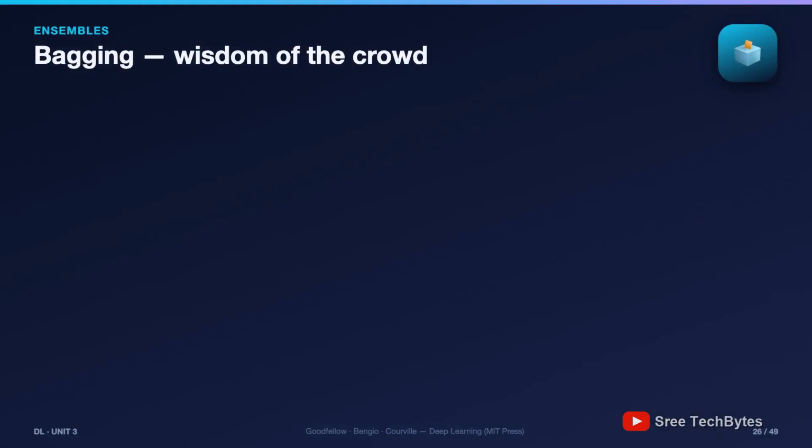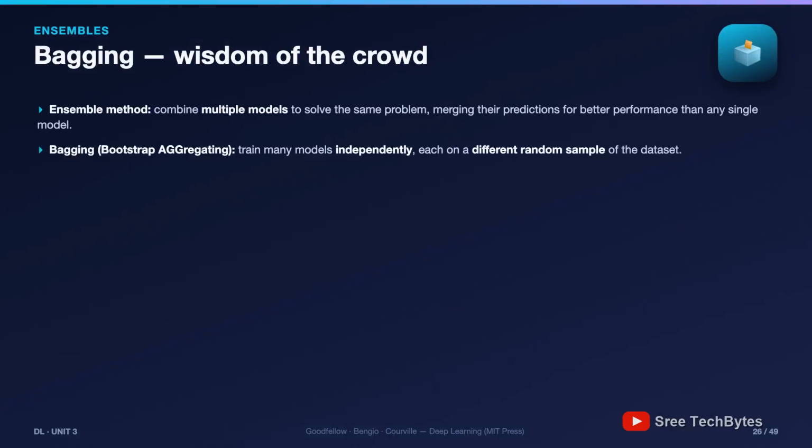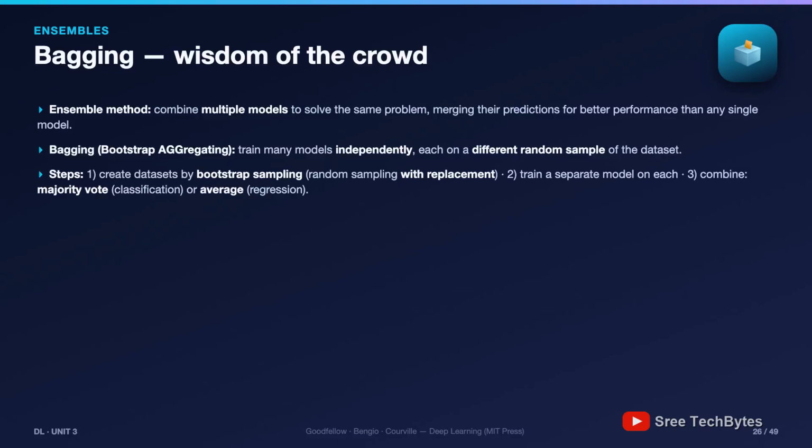Ensemble methods: the wisdom of crowds, engineered. First and most famous, bagging. An ensemble combines multiple models on the same problem, merging their predictions to beat any single model. Bagging, bootstrap aggregating, in 3 steps. 1. Create multiple datasets by bootstrap sampling, random sampling with replacement, so each dataset is a different remix. 2. Train a separate model on each. 3. Combine: majority vote for classification, averaging for regression.